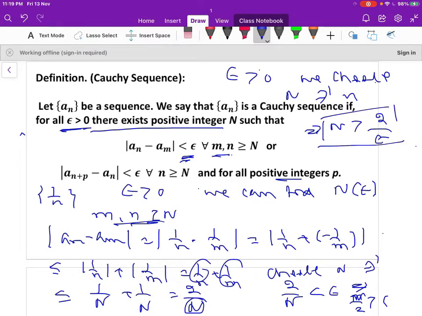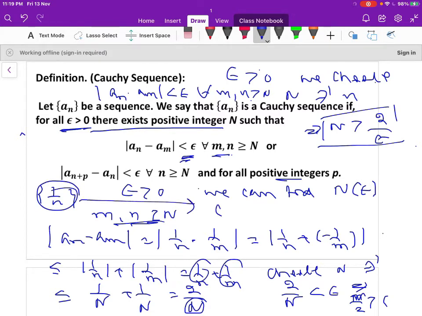For all N greater than 2 by epsilon, the difference a_n minus a_m is less than epsilon for all m, n greater than or equal to N. Therefore, the sequence 1 by n is a Cauchy sequence.